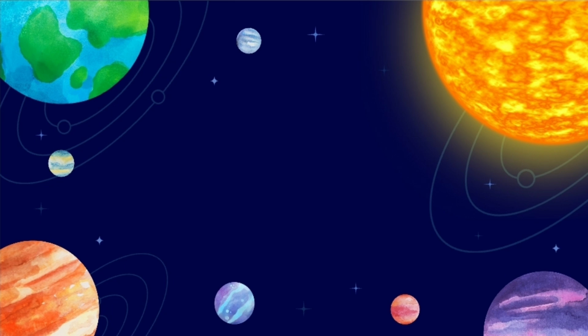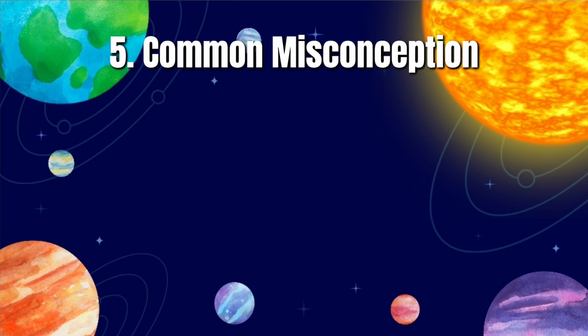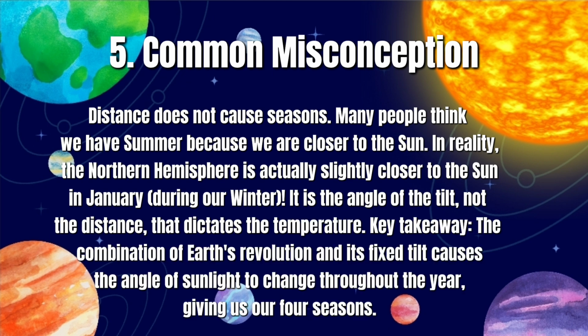So lastly, number 5, the common misconception: distance. A popular mistake is believing seasons depend on Earth's distance from the Sun. Actually, when the northern hemisphere is nearest the Sun in January, it's winter. The temperature changes are dictated by the tilt-induced angle of sunlight, not by proximity to the Sun.